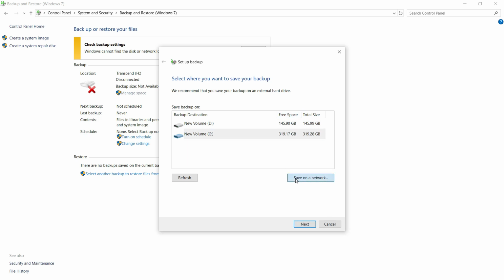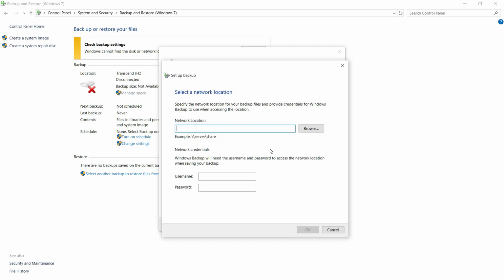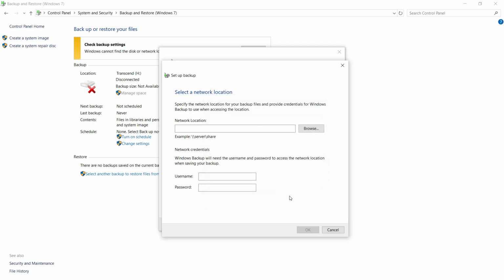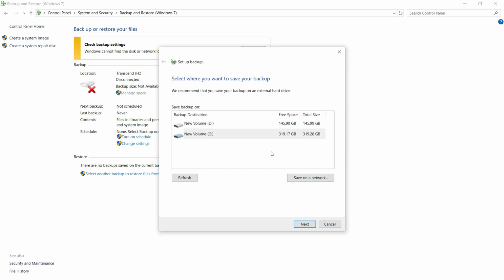If you are on a network, you can click save on a network, then you put the network location. Maybe you have a server, or if you have another computer within your network, you just connect to that. You just click browse, then at the network it will be displayed. You just select and use the credentials for logging into that computer or server, then you click OK. So your backup will be scheduled to back up on that computer. You only need to make sure that the two computers are connected to the same network and they are on when doing backup. So you click next.